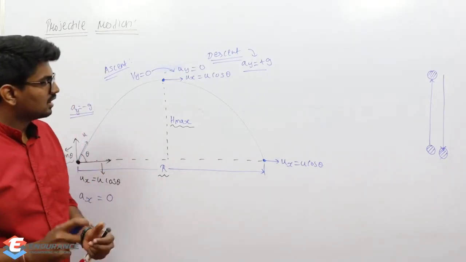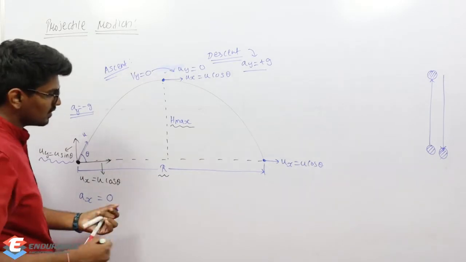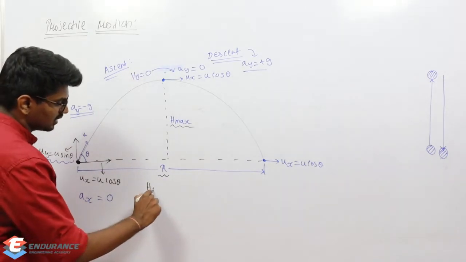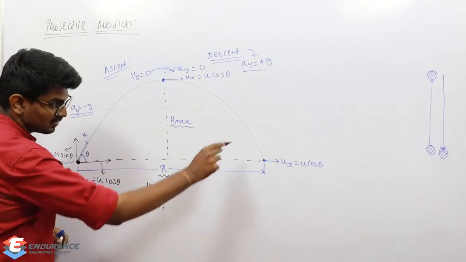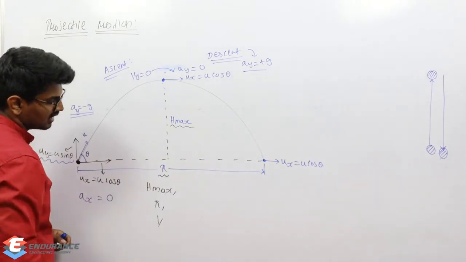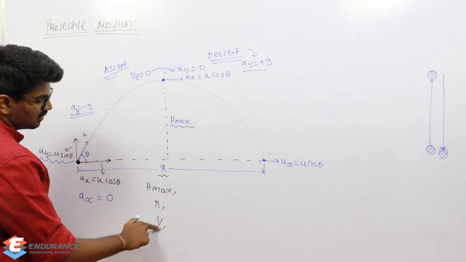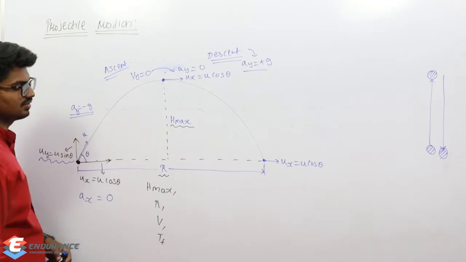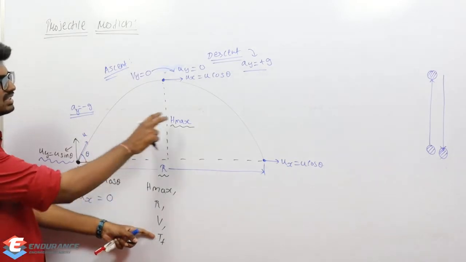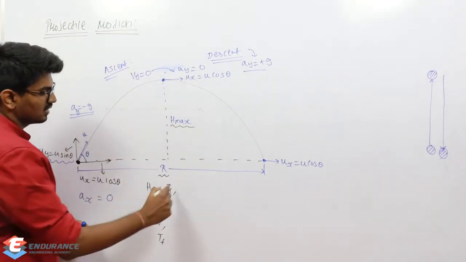Now, what are the things I said? I need to find out h max, I need to find out r, I need to find out the velocity at which it is hitting. Let me take it as v, and I need to find out the time of flight also, let me write it as tf. So time of flight is nothing but time of ascent plus time of descent. So how to find this?